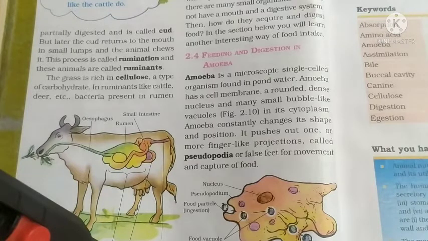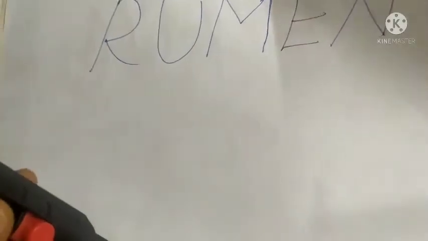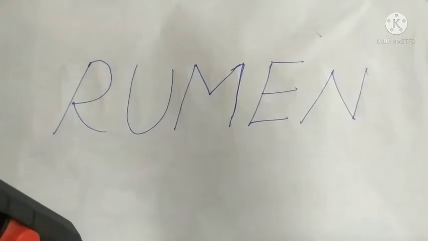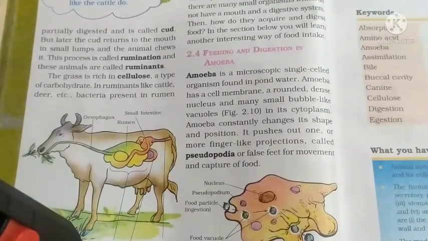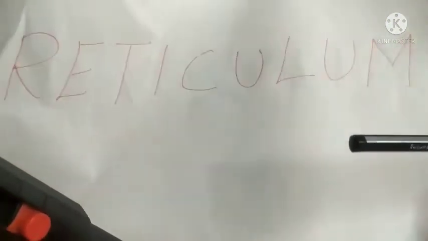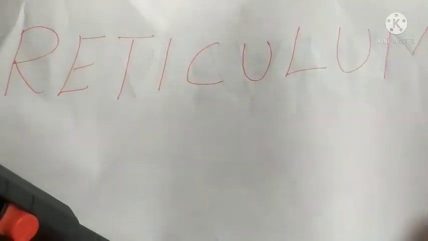Okay. And what are the four chambers in grass eating animals? Rumen. R-U-M-E-N. Rumen. Next one. Reticulum. R-E-T-I-C-U-L-U-M.